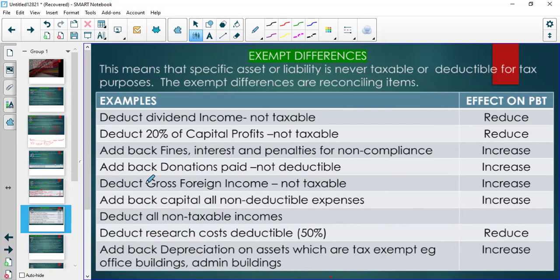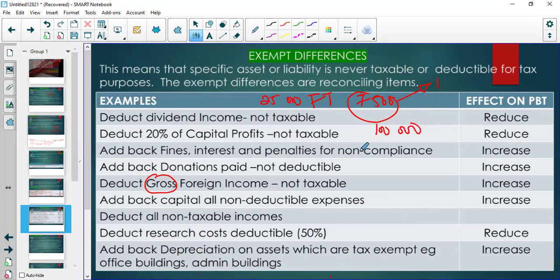And here I said gross, well, sometimes the examiners will tell you that their company paid 25,000 foreign taxes, and then they received 75,000 after paying tax. So the amount that will be included in profit before tax is the full amount of 100,000.